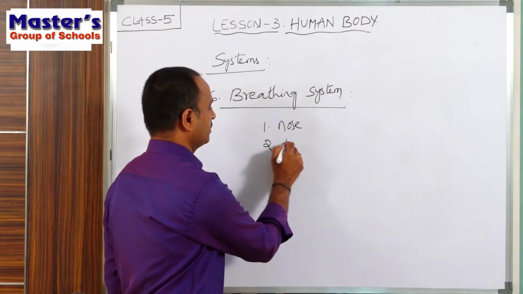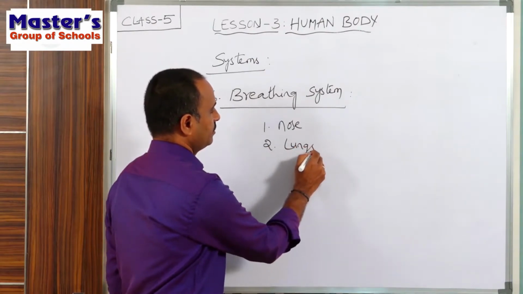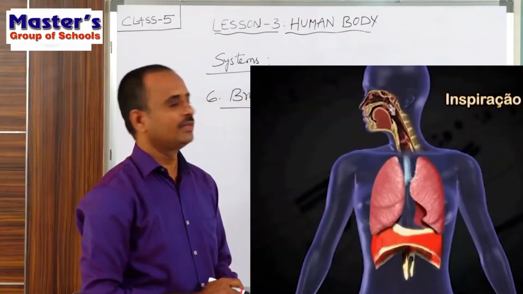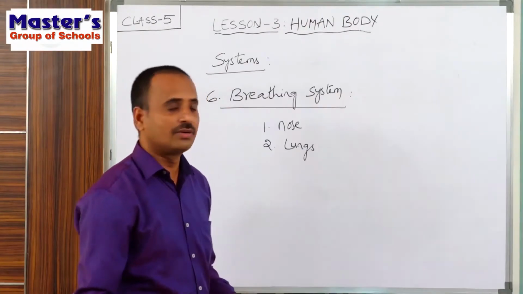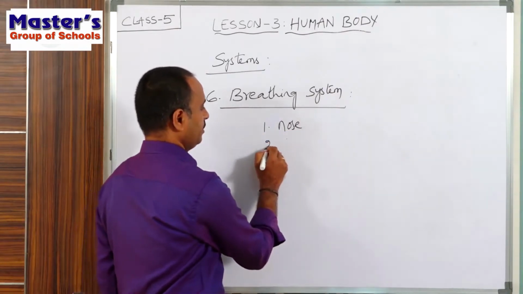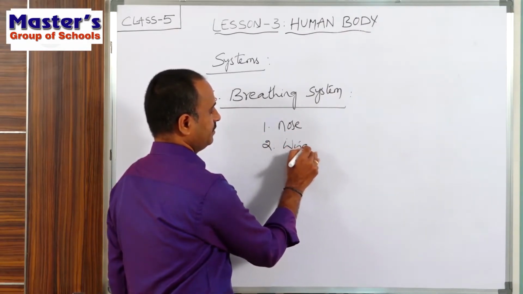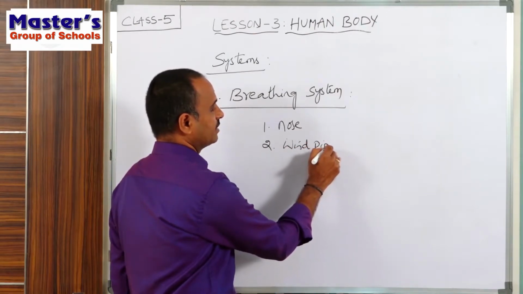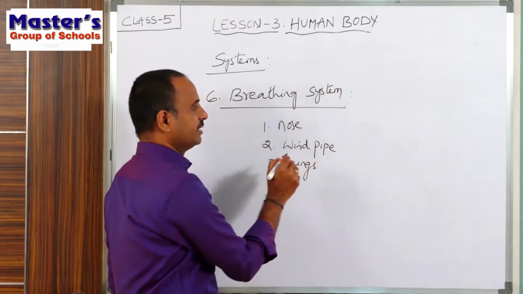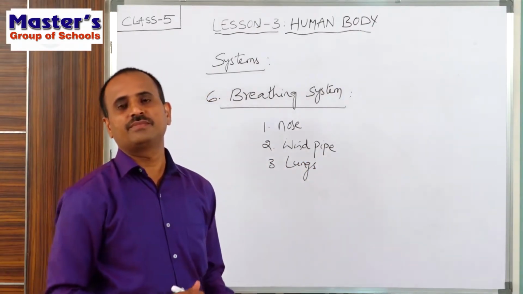The second part is the lungs. So children, these are the main parts in the breathing system: nose, another part called the windpipe, and the third one, lungs. These are the three parts present in the breathing system.